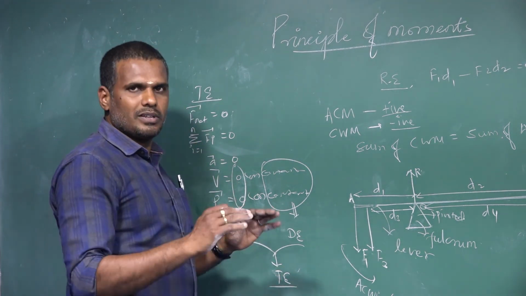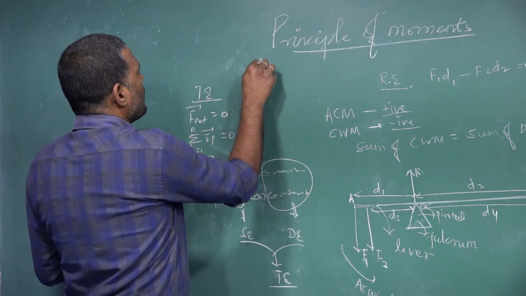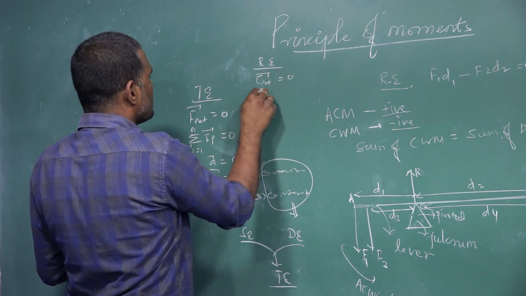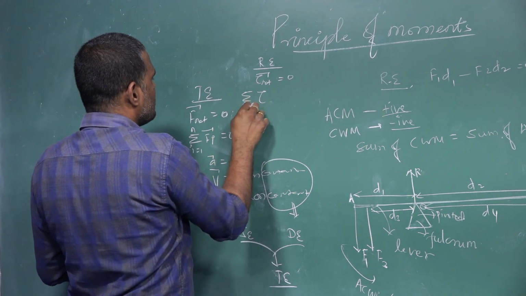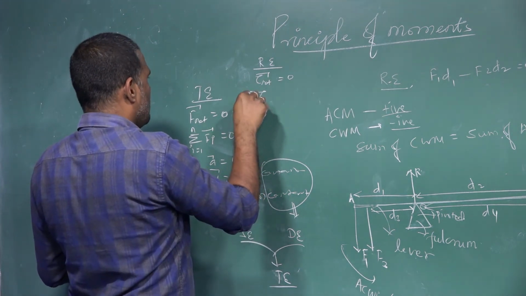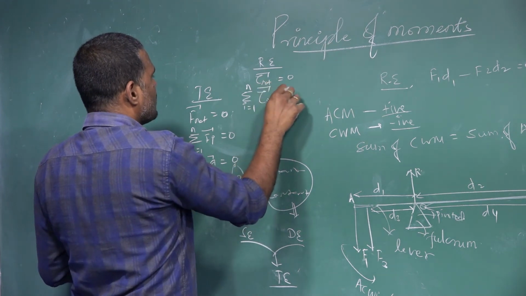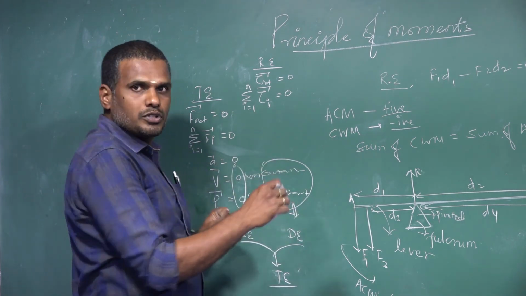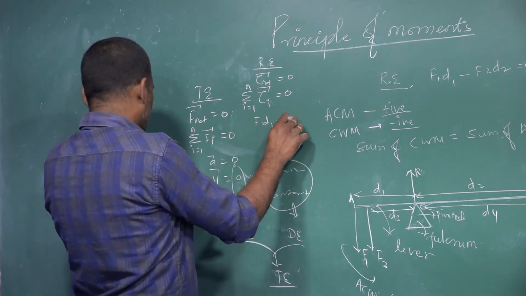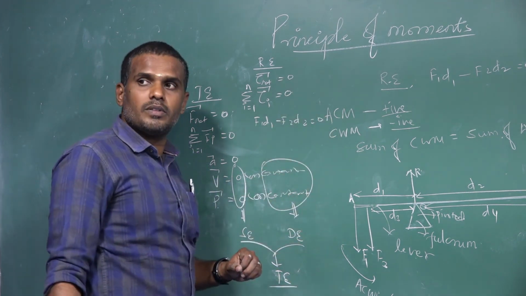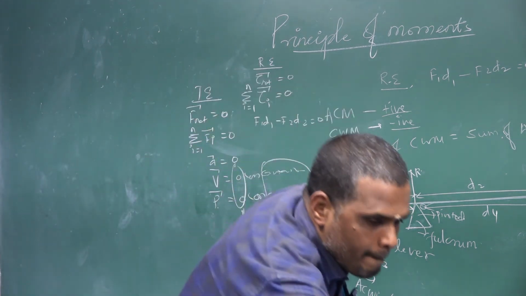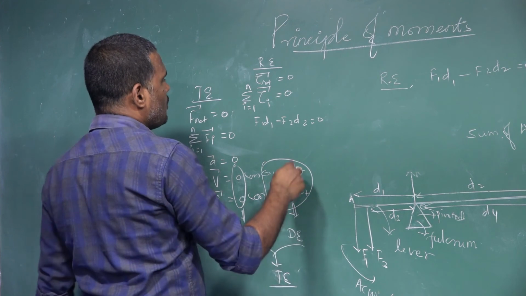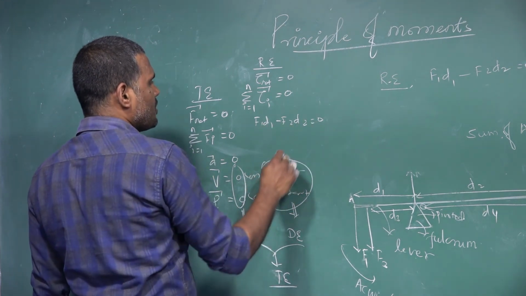So this is how you have to list out the ideas here. Then for rotational equilibrium, the net torque will be equal to 0, or the sum of the net torques, sum over i equals 1 to n of tau i vector, is equal to 0. The sum of the net torques acting on the body must be equal to 0. The sum of the moments of forces must be equal to 0: F1 d1 minus F2 d2 is equal to 0.